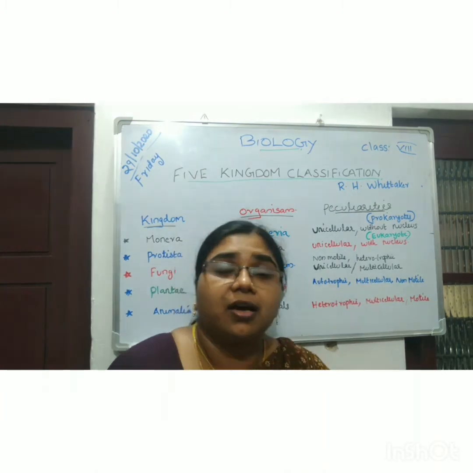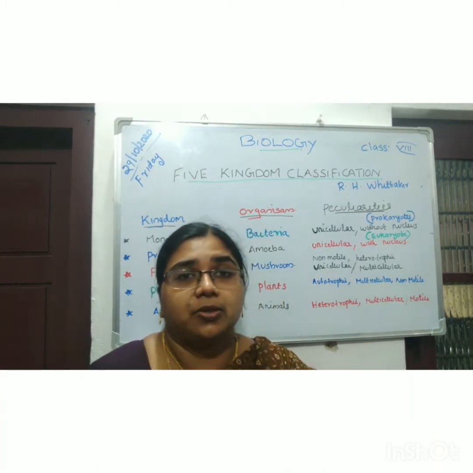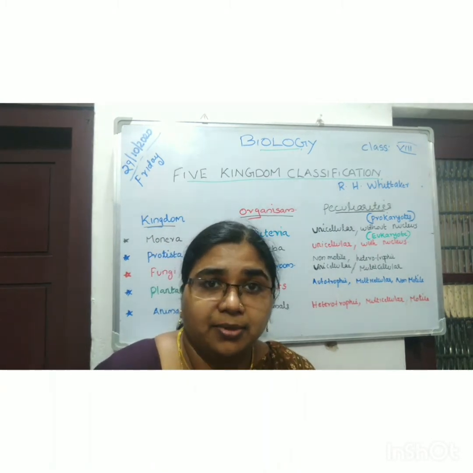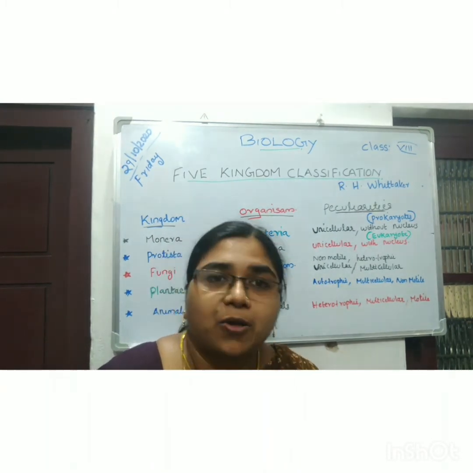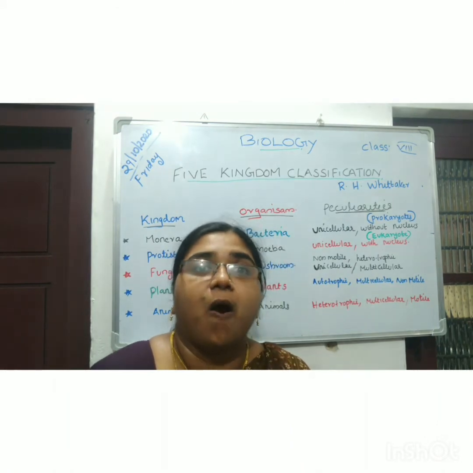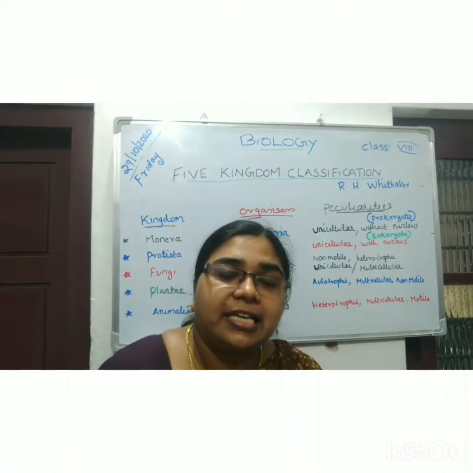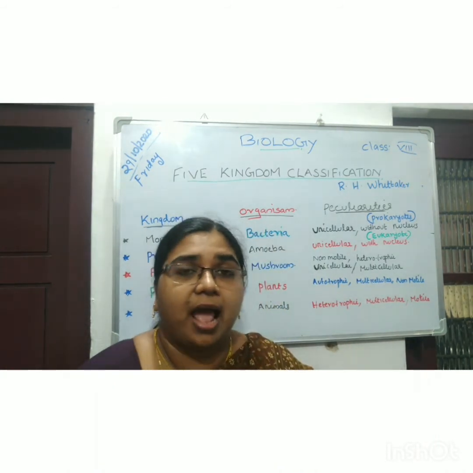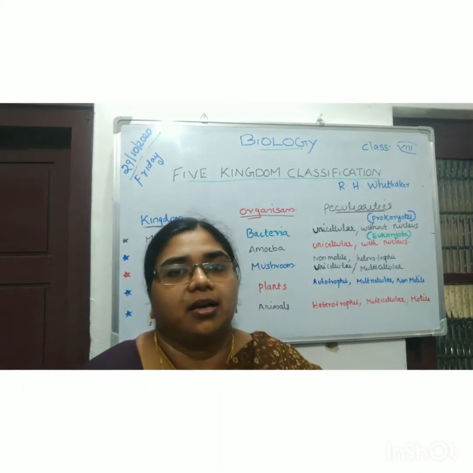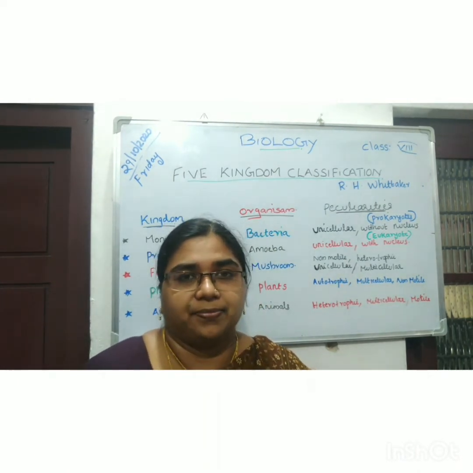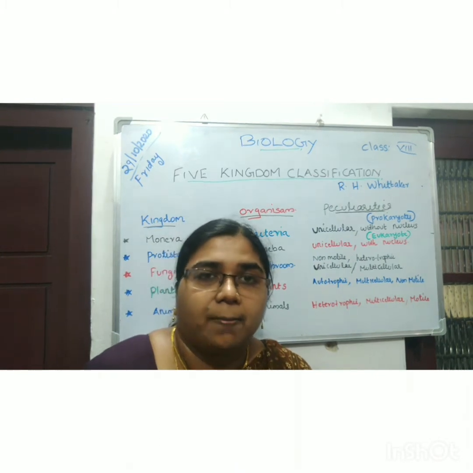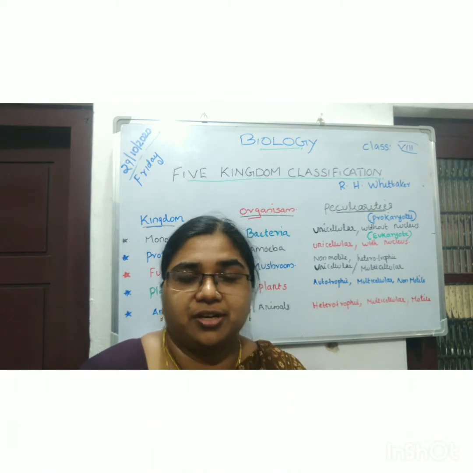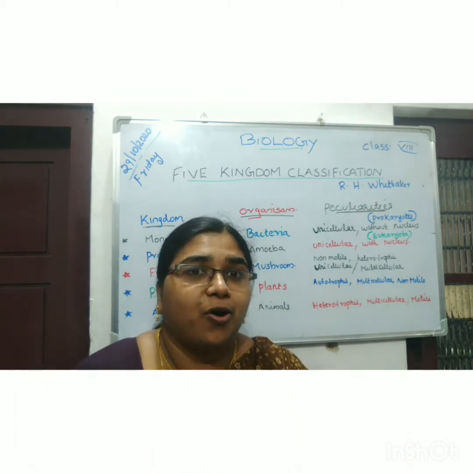Okay, very good. Carl Linnaeus included unicellular protozoans and multicellular animals under the kingdom Animalia. He did so because of their compact body, holozoic nutrition and locomotion.